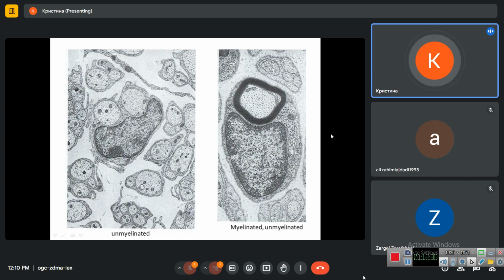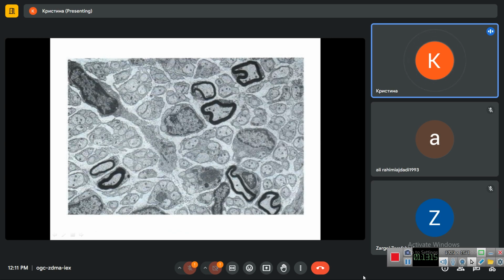In the picture on the right, we have also some sections of unmyelinated nerve fibers, such as this one. It also includes several axial cylinders surrounded with the cytoplasm of the Schwann cell. Mesaxons are seen here, and here also. In the section below, also we see several axial cylinders surrounded with cytoplasm of glial cell, and mesaxons are seen here.